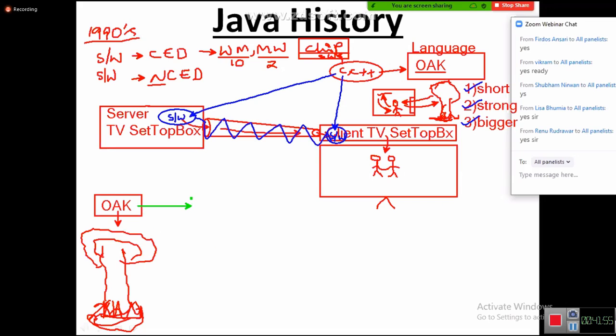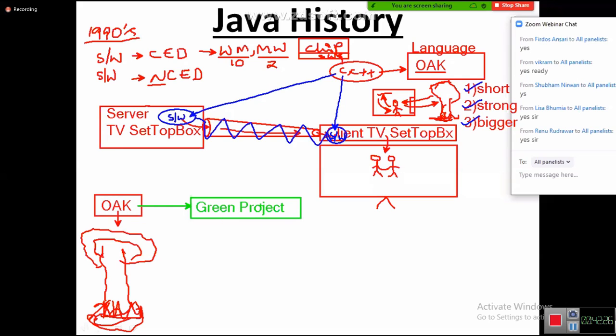Then the team told him, "No problem, James Gosling, we will try to find another best name. Let us continue with the old name. When this project was developed, there was a temporary name, right? The temporary name is Green Project." They started this project with the temporary name called what? Green Project. So the initial name is Green Project, a temporary name, and they tried to change it to Oak, and Oak was unable to be used. Again, they continued with the same project name, Green Project.